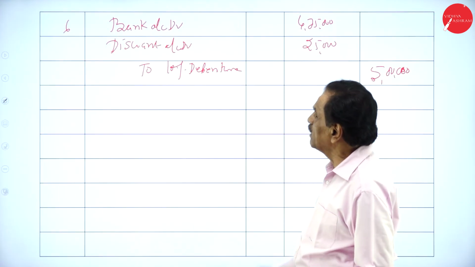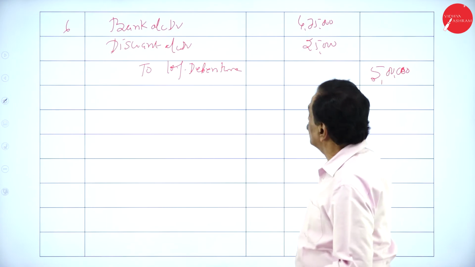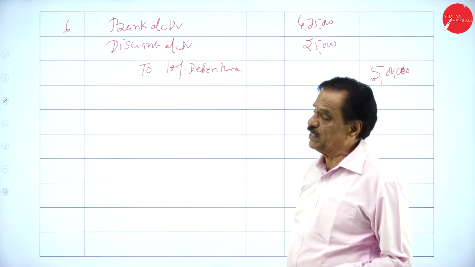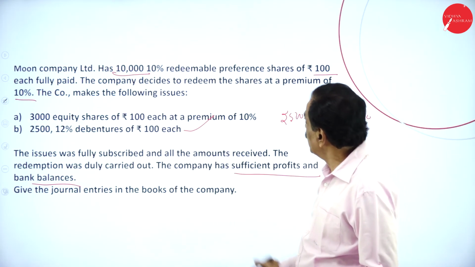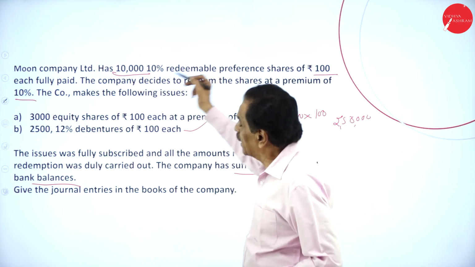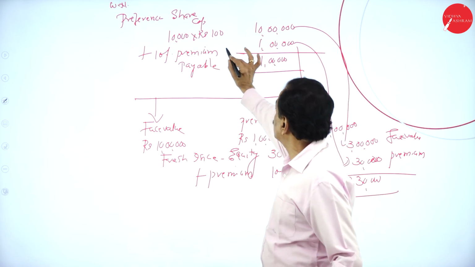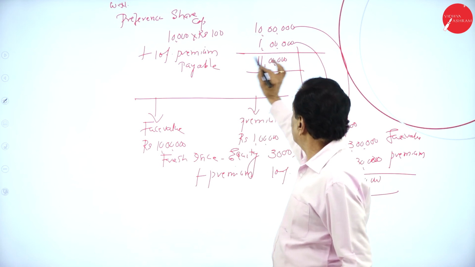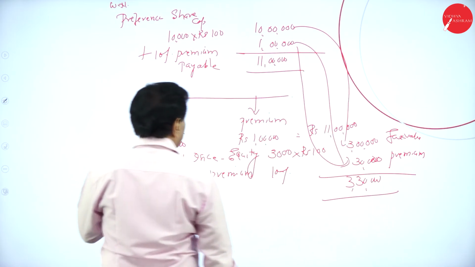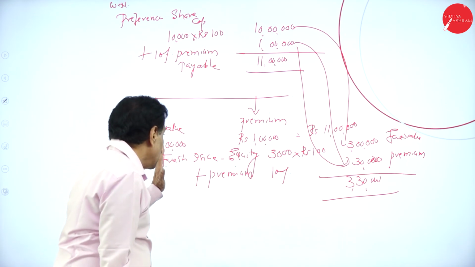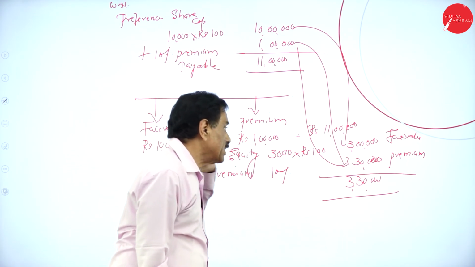One for the debenture: bank account debit, discount account debit, to 10% debenture. Regarding the new one, 10,000 into 100 is 10 lakh at a premium of 10%. I show the working note. 10,000 into 100 is 10 lakh. 10% premium is 1 lakh. Totally payable 11 lakh. 10 lakh is the face value, 1 lakh is the premium.